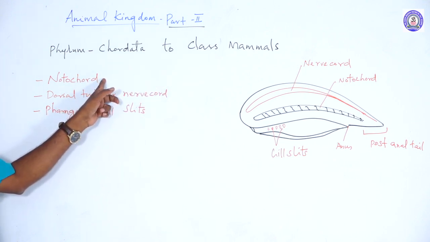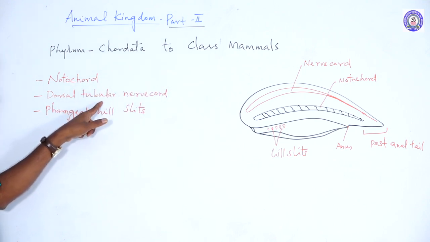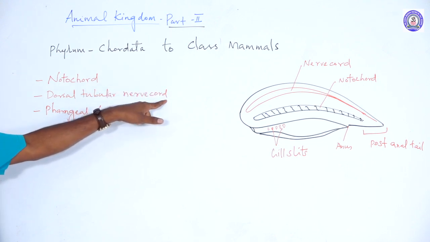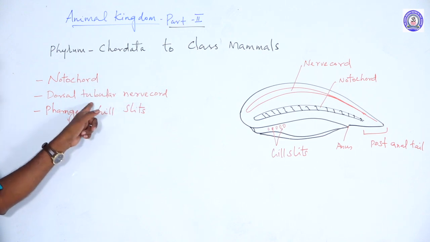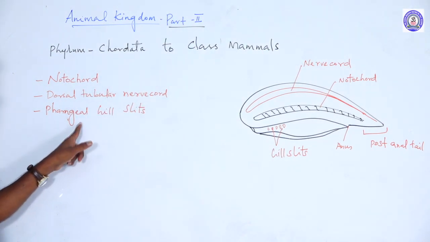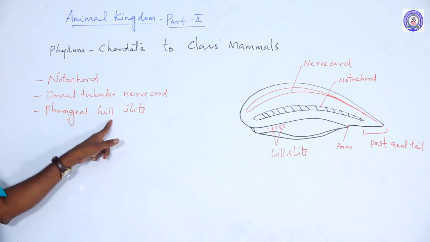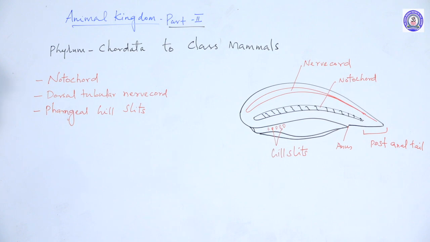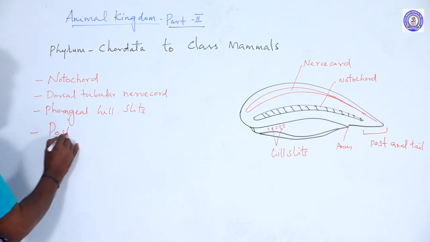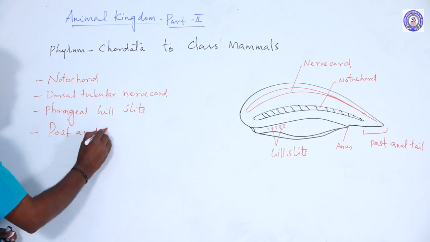The second important character is the dorsal tubular nerve cord. All chordates have a dorsal, tubular nerve cord. The third important character is pharyngeal gill slits. Along with these, the fourth important character is the post-anal tail.